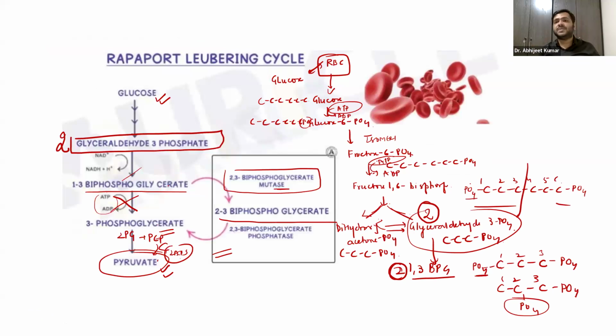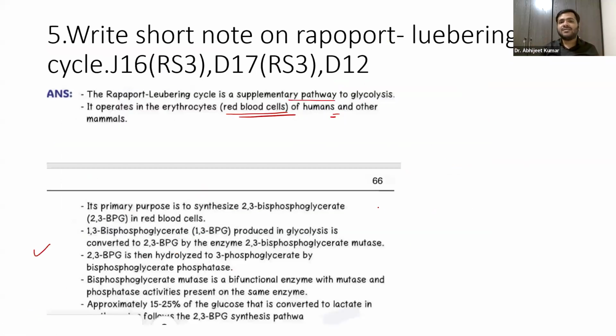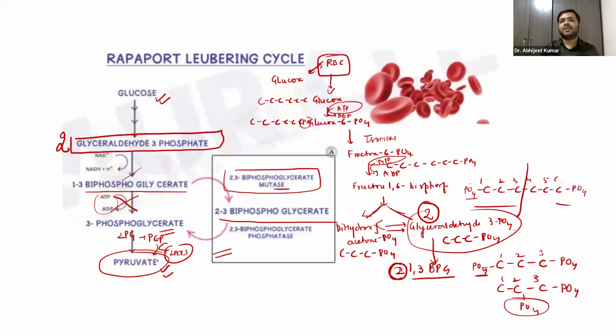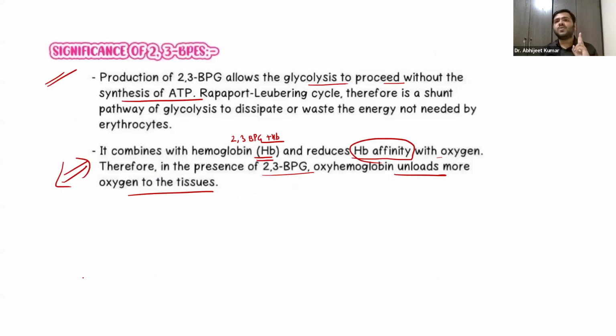That is the Rapoport-Luebering cycle that you have to remember from the exam point of view, right? First, you have to define this. All these steps you have to write down, but after drawing this particular flowchart. And if you just try to show every step, it will be best, guys. Site, organelle, the series of steps, how the net gain is there, and ultimately the significance. 2 lines about the significance you have to write whenever there is a note. Definition, the process in the form of a flowchart, the reactions, and the energetics along with the significance, guys. That is something very much required in essay writing, right? So that is the question that we have already discussed.